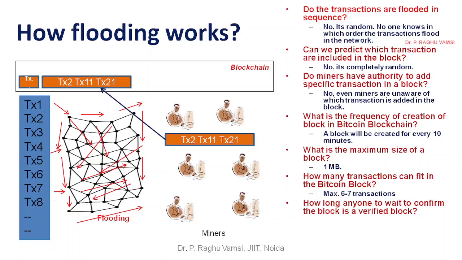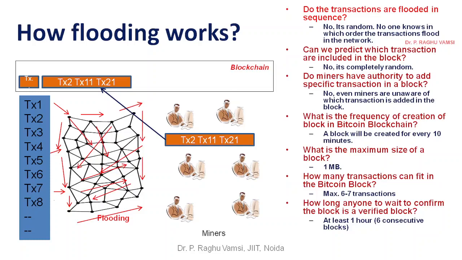One block creation will take how much time? 10 minutes. So 6 consecutive blocks will take 1 hour. That means to get confirmation that my transaction was included in the block, and that the block is successfully verified and the blockchain continues with that block, I need to wait at least 1 hour. So that is 6 consecutive blocks, which is considered the longest chain.